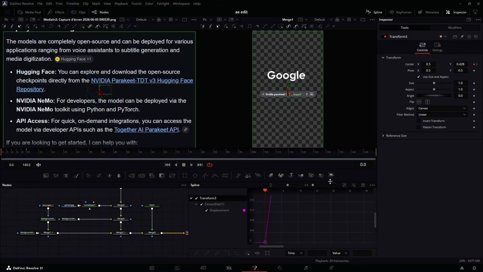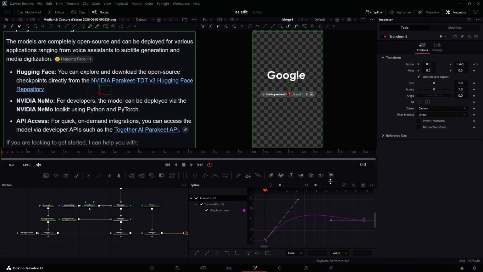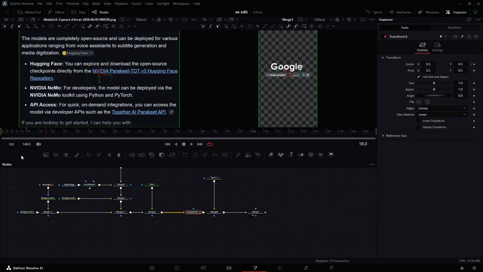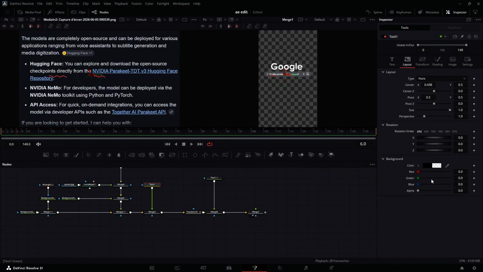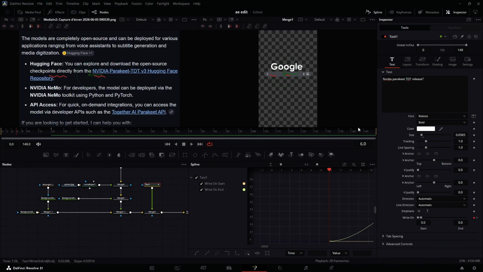Go to spline, zoom to fit this one, select all, and you can ease out back cubic. Now if you expand this, let me bring this up, you can bring it down so that the bounce is not dramatic. You can add another bounce there if you want, and I think that that's okay. So by the time it's already getting here, I think maybe around frame 6, I'm going to come to this text, come to right on, and hit a keyframe at frame 6 and maybe frame 20. You can still make sure that this thing is all synced, and I'm going to bring it down to 0. Go to spline, Control A, and you can hit S.